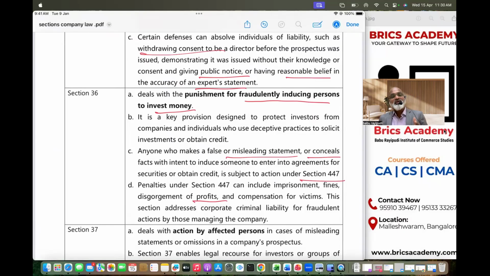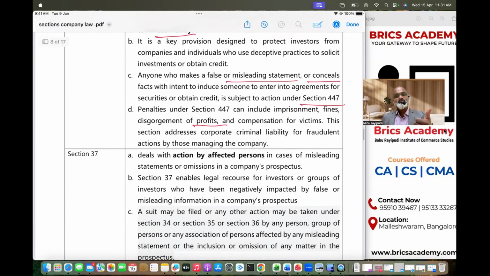Section 36, you have to prove that there was not only a misleading information, but also there was an inducing method used by these people. Then they shall be caught under 447 for fraud, and the money profit that they gained will be confiscated, and that will be given to the affected parties as a compensation.